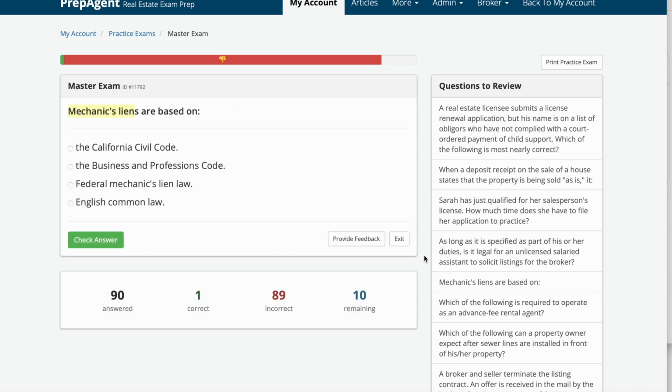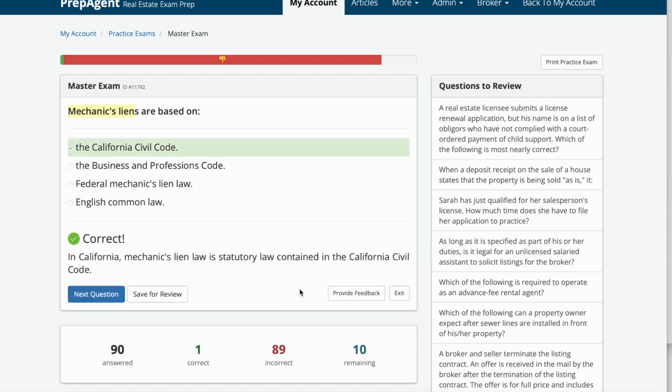Mechanics liens are based on A, the California Civil Code, B, the Business and Professions Code, C, Federal Mechanics Lien Law, or D, English Common Law. And the answer is A, the California Civil Code. In California, mechanics lien law is statutory law which is contained in the California Civil Code.